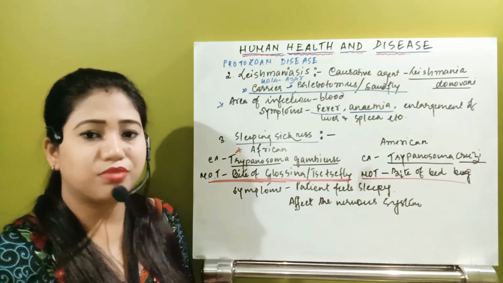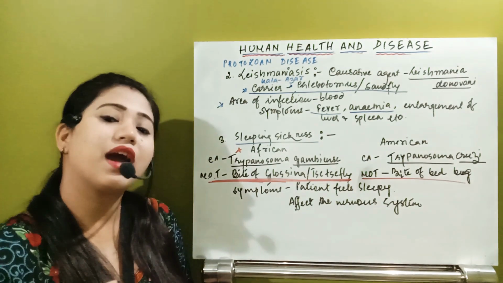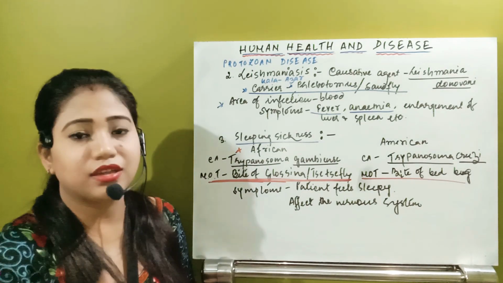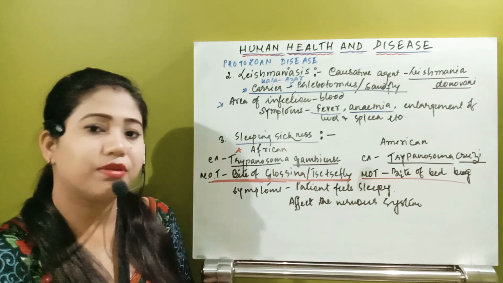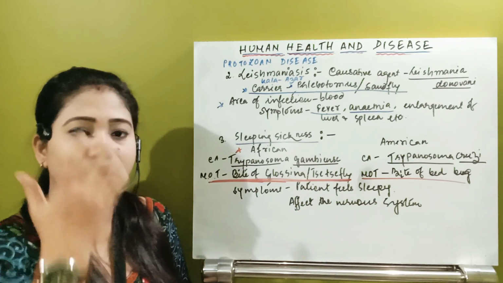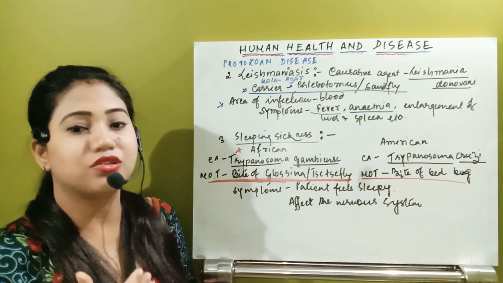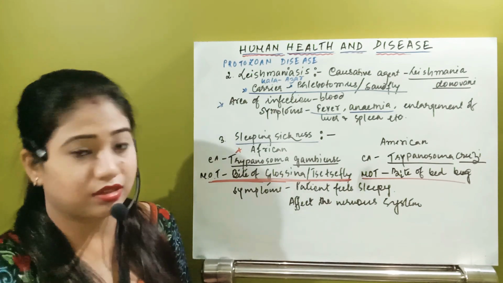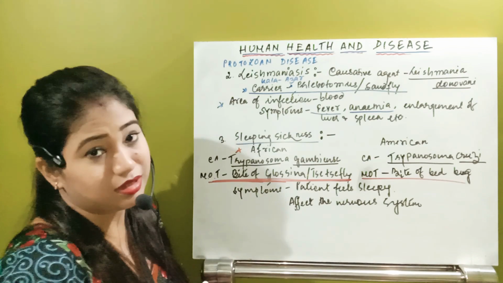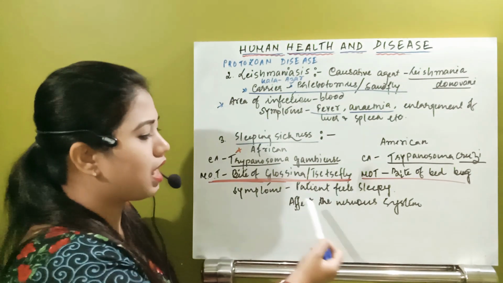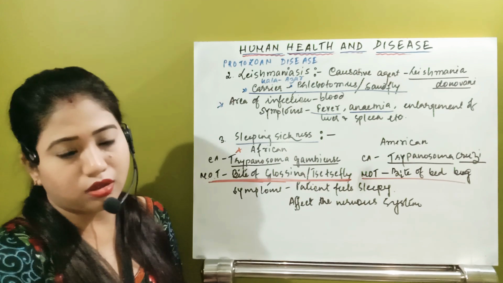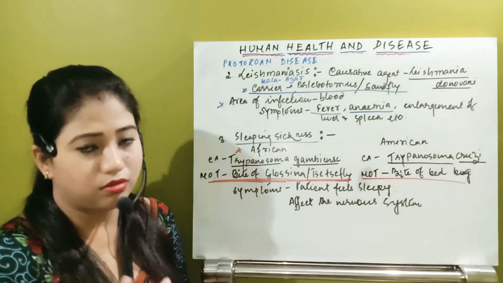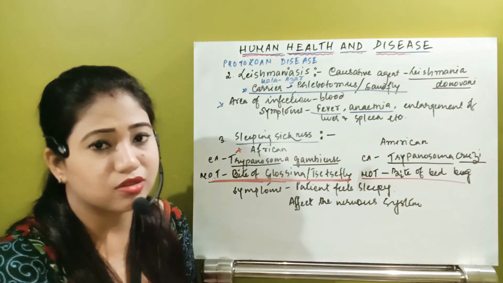Some parts of the brain are getting affected, and that's why the individual cannot remain active throughout the day. What will happen? He will have dizziness or become lethargic. He will not become active because some parts of the brain get affected. So what about the symptom? The patient feels sleepy, and it affects the most important part of the nervous system, that is the brain. The brain gets affected. That's why this sleeping sickness occurs.